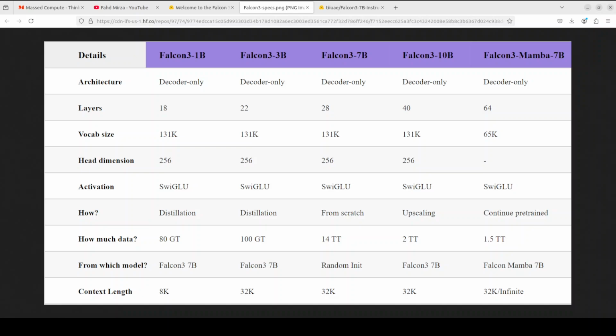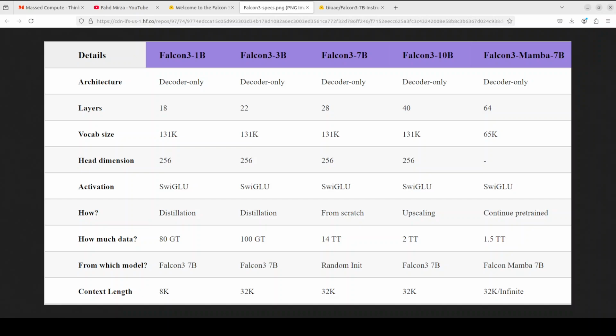Then we have something called a layer. Layer refers to the number of processing levels in a neural network. In a transformer model, each layer consists of self-attention and feed-forward components, and more layers allow the model to learn more complex patterns. And you see that for the 1 billion model we have 18 layers, for 3 billion 22, and as the size of the model's parameters increases, so does the number of layers. And quite interesting to see that the Mamba model has 64 layers.